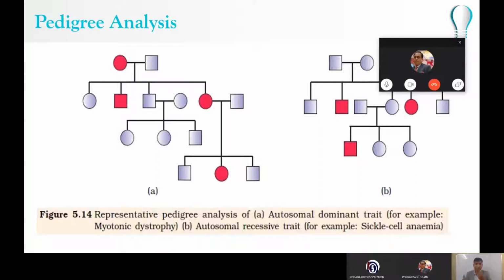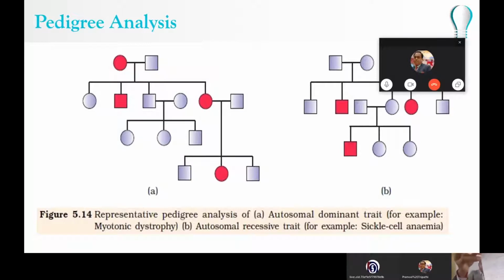Actually, there are a few indications from which you can understand or decide if this chart is of an autosomal dominant, recessive, or sex-linked disease. I'll give you some tips. First thing is, if it is autosomal or sex-linked, how are we going to